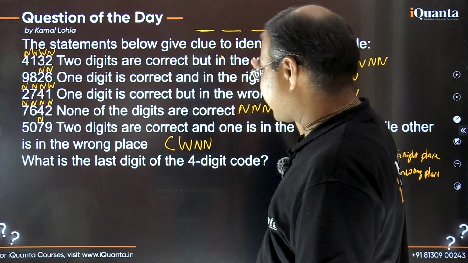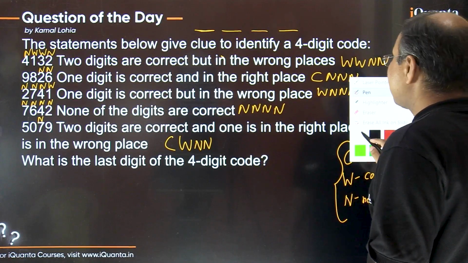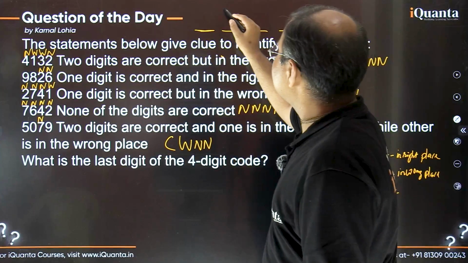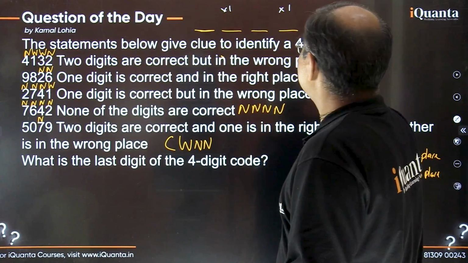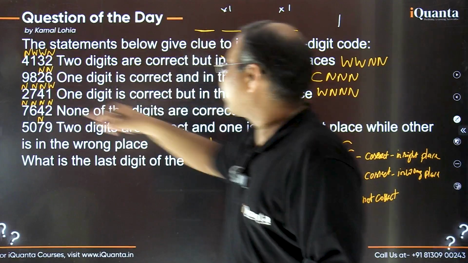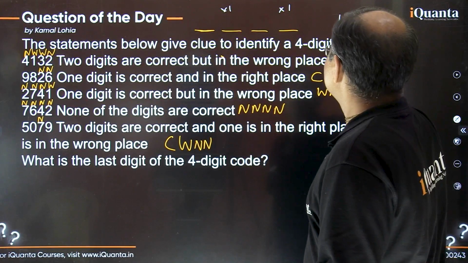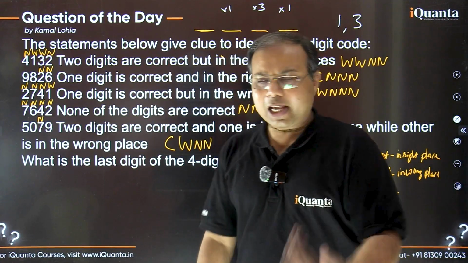Let me write that so that it becomes easier for you to identify. So 1 is going to be used, but 1 is not here. 1 is to be used, but where? I don't know, not at these 2 places. Same with 3: 3 is to be used, but not at this place. Okay, fine so far. Let's move ahead and see.